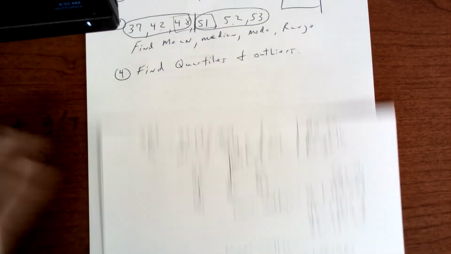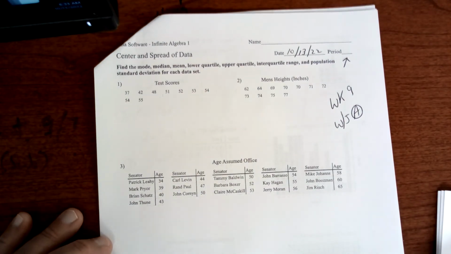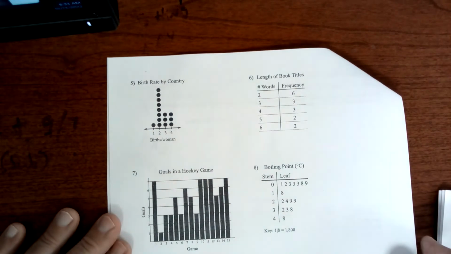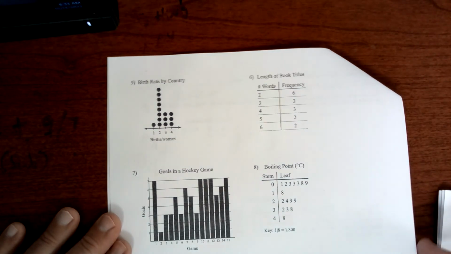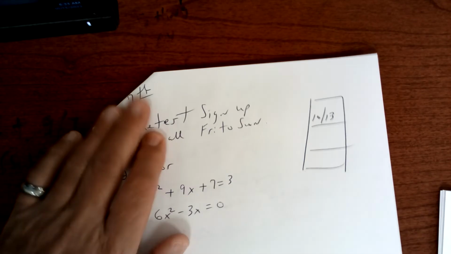Today you have a worksheet. Don't forget you do have homework due, week 9, and you're going to include the bell work as well. Okay, so there's your worksheet for periods 1 through 6, and it should be on Canvas as well.